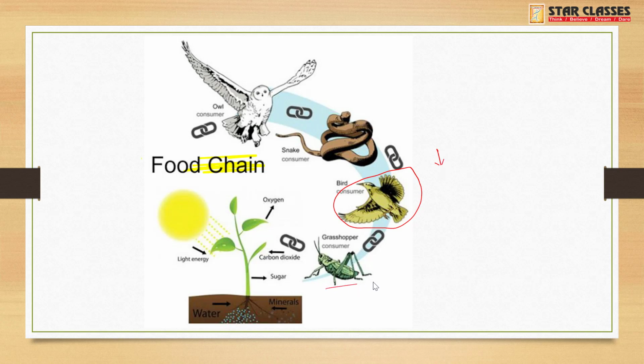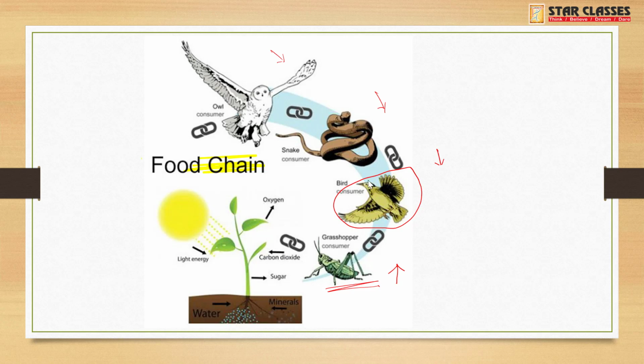The grasshopper's population will increase too much, as there is no one to check the population of grasshoppers. On the other hand, this snake's population will also decline because the food is very less, and this owl's population will decline, and the grasshopper will increase so much that it will destroy the complete plant or crop.